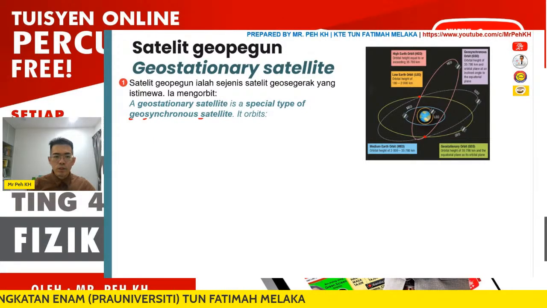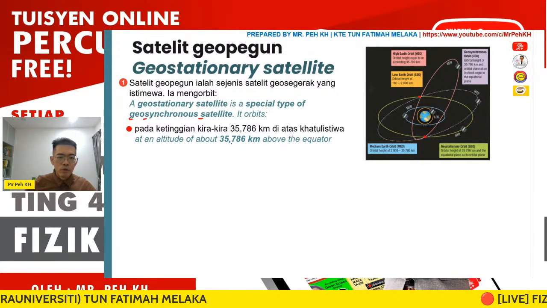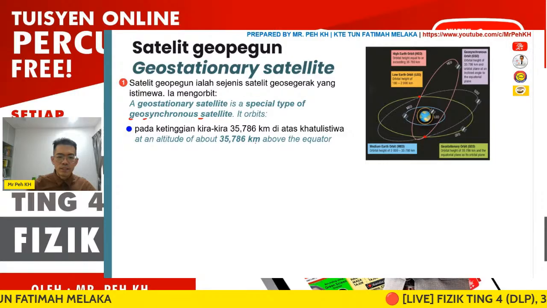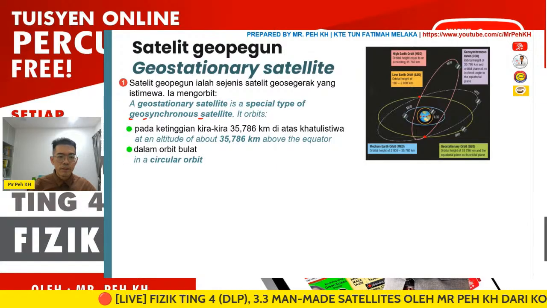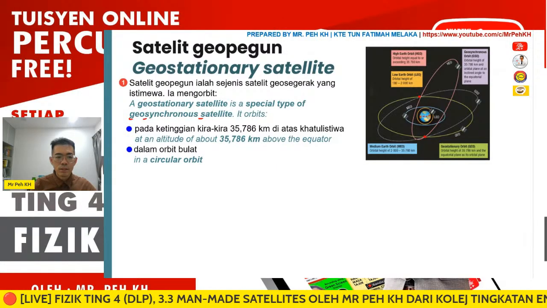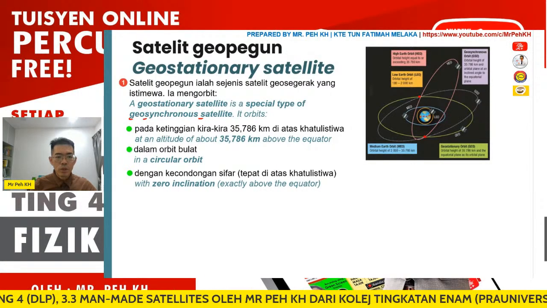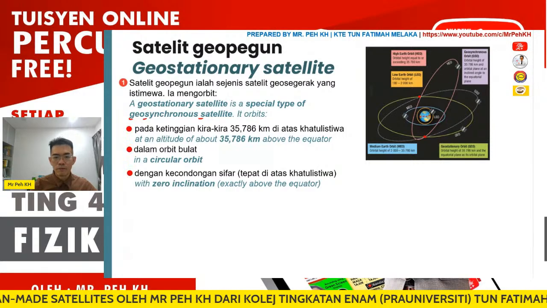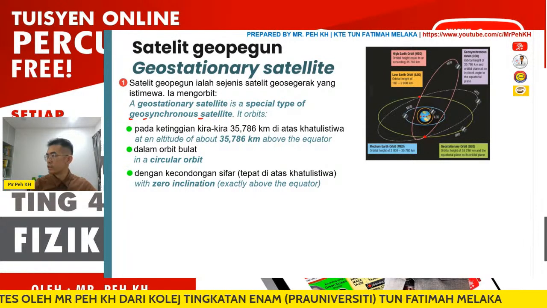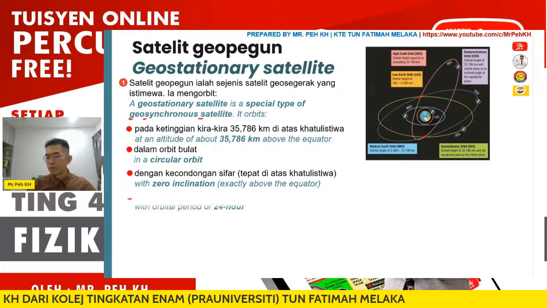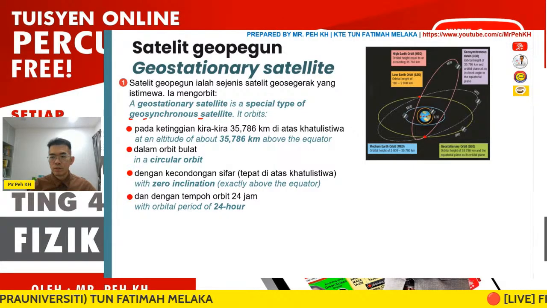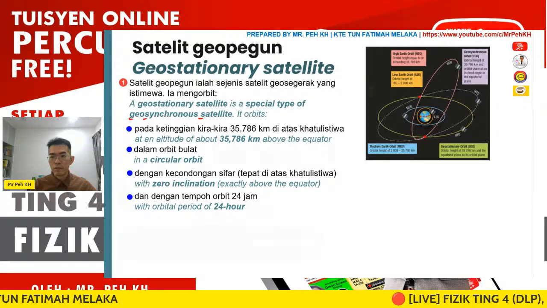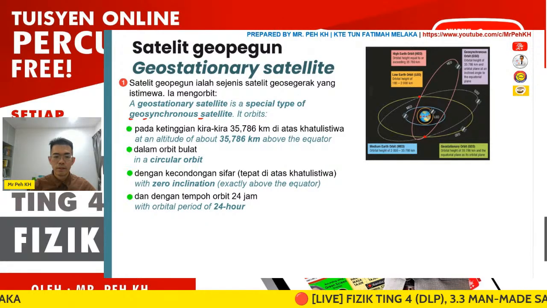It orbits at an altitude of 35,786 km above the equator. The equator can be here. Then it is in a circular orbit with zero inclination, as I emphasized already, exactly above the equator. Then the orbital period is the same as the rotation period of Earth, which is 24 hours.